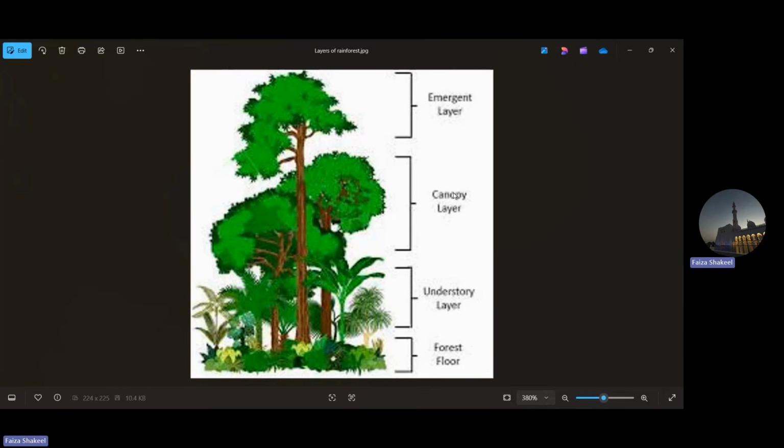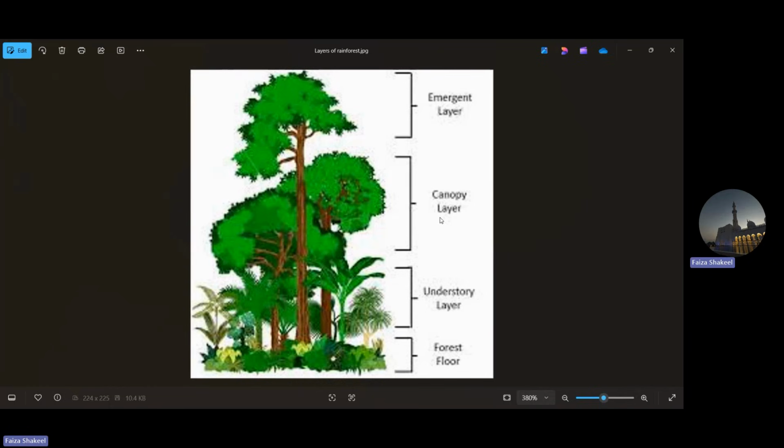Do you understand me, kids? Do you have any doubts in the canopy layer, in the emergent layer? No, very good. Okay, now here you will find a lot of animals, like the monkeys, the sloths, the toucans, owls, and many more kinds of animals. These are the kind of animals that you find in the canopy layer.